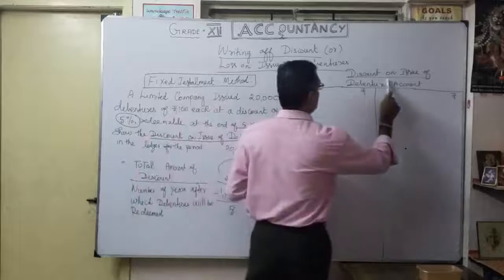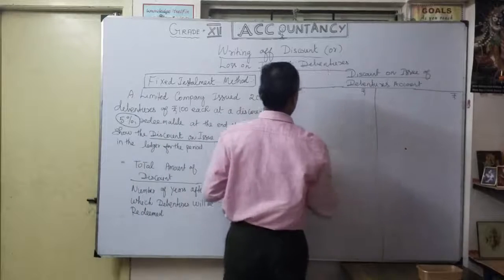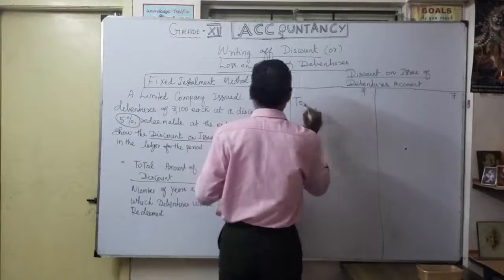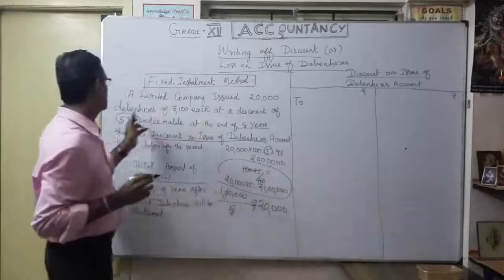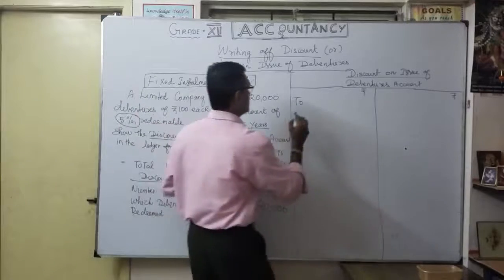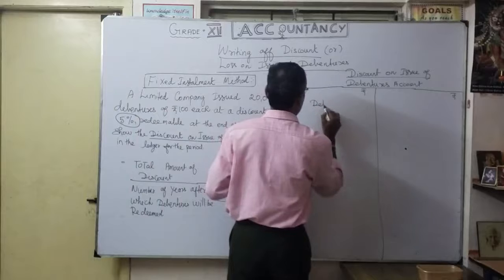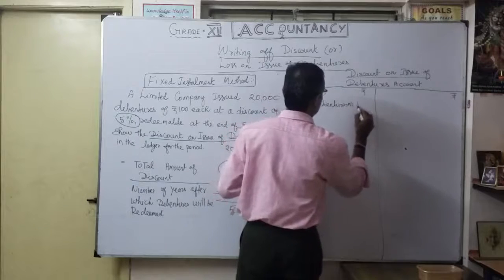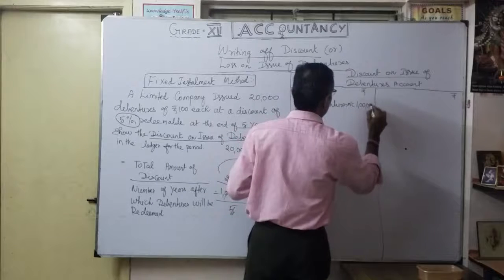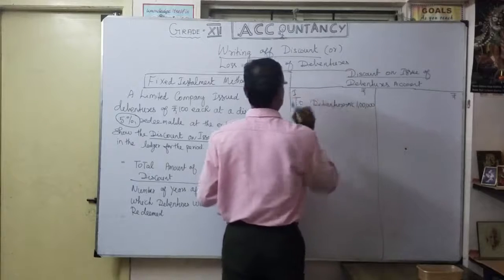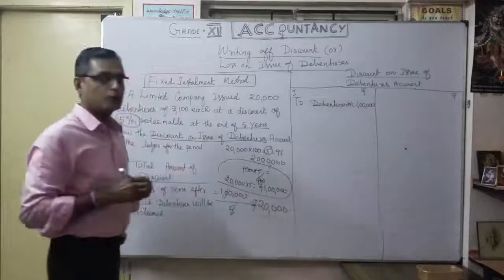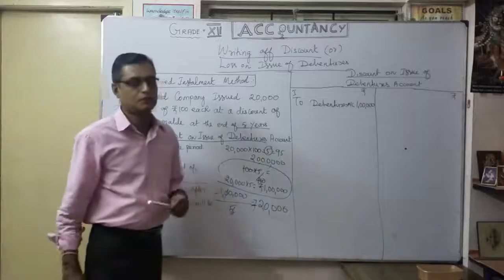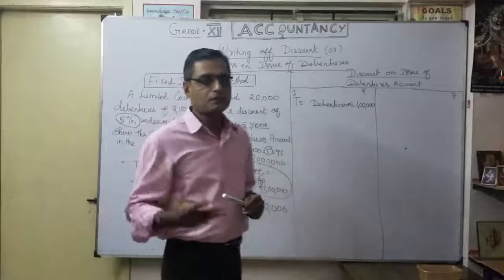So discount on issue of debentures account debit to debentures account, 1 lakh. This is the first year. How much am I going to write off? Only 20,000.